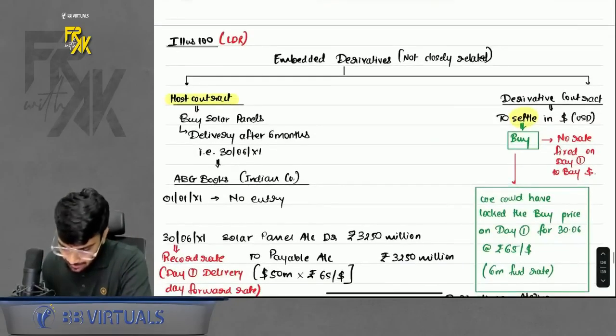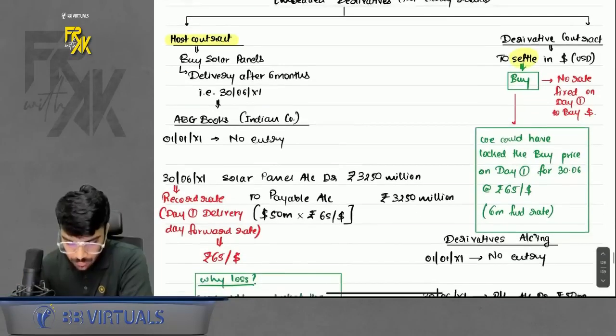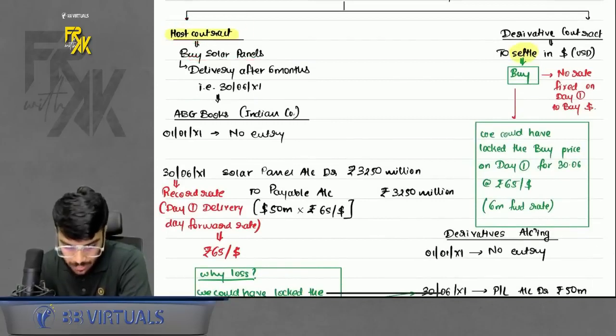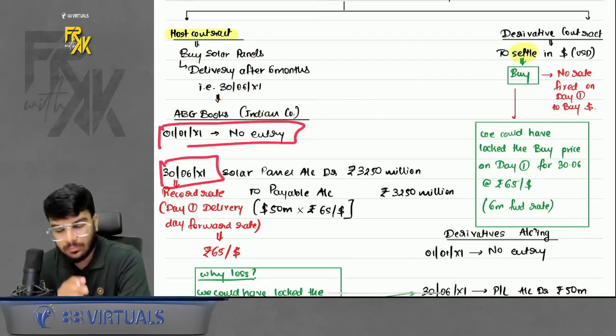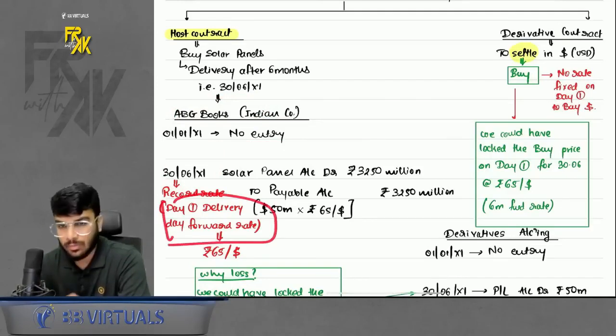Then we had illustration number 100. It is a pretty straightforward question. I'll teach you how to do the accounting. Host contract is always recorded at day one's forward rate. Host contract in illustration number 100 was to buy solar panels. So you will not record on day one. You will record the solar panel on delivery date, but at what rate? On day one's forward rate. This is the rule. Do remember that.